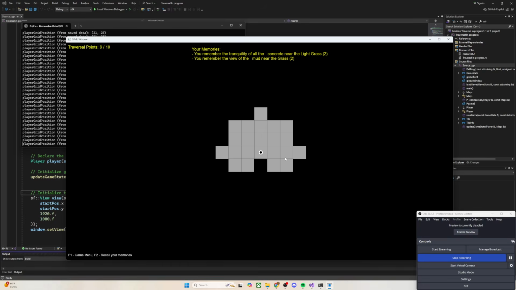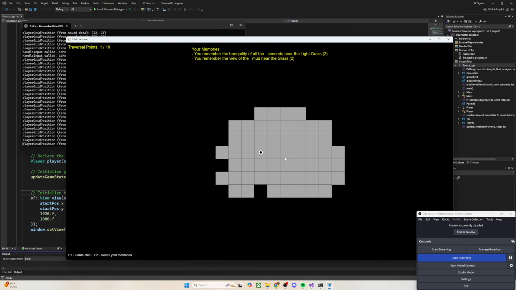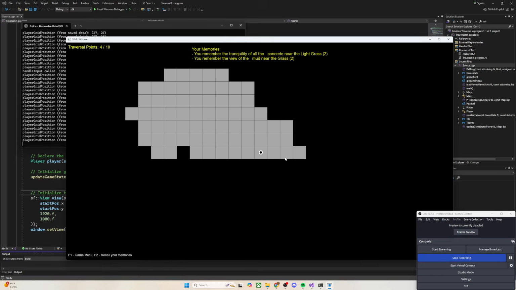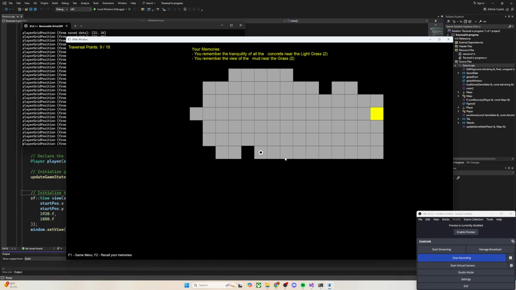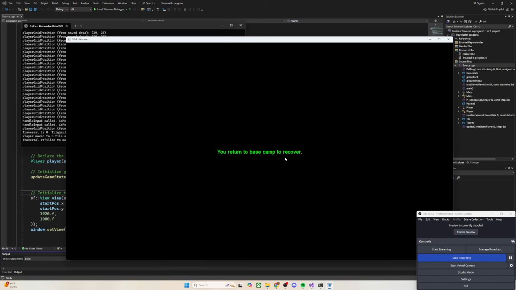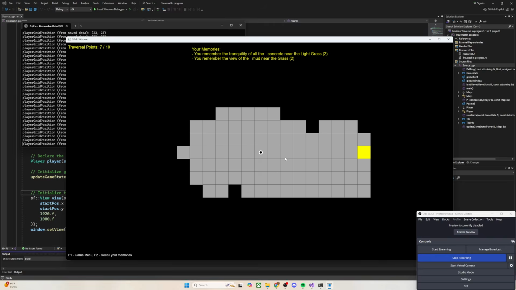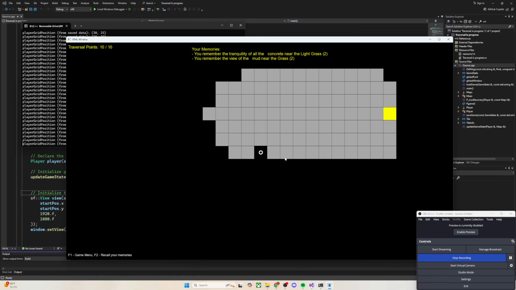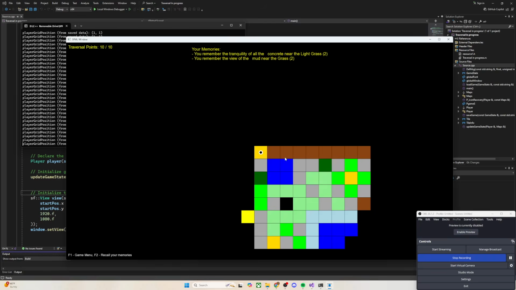So I step out into the world, and of course this world is blank because I haven't made the level yet, but it works, and that was the main thing. I think I have one tile. Yeah, I have a yellow tile over here, but I won't be able to reach it because I didn't give myself enough starting. Yeah, so that's it. That's the design. Now, if I did hit that yellow tile, it would just bring me back to the first level. But I can also hit F9 and load and go back to that first level too.